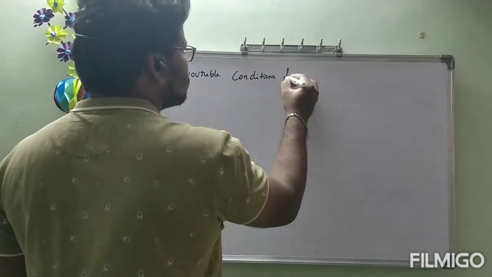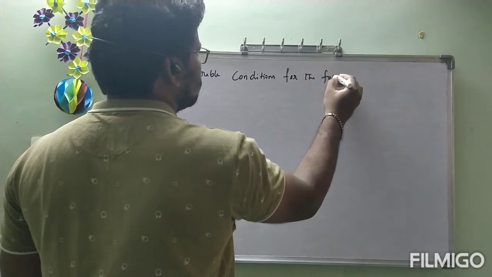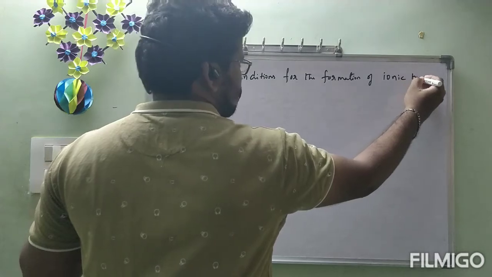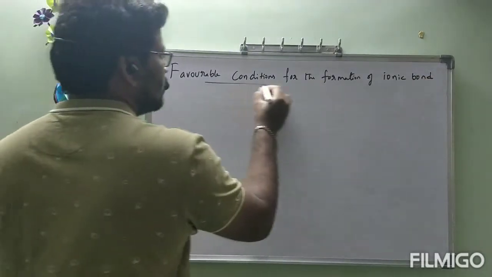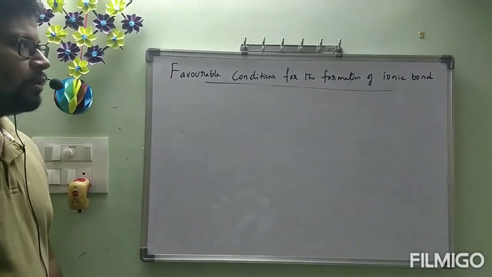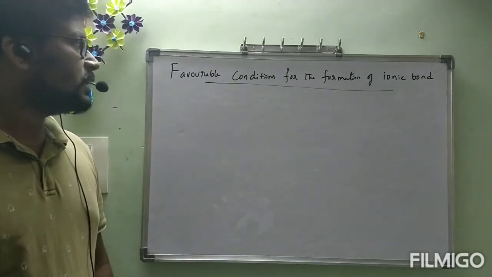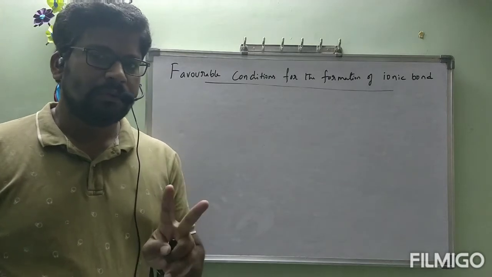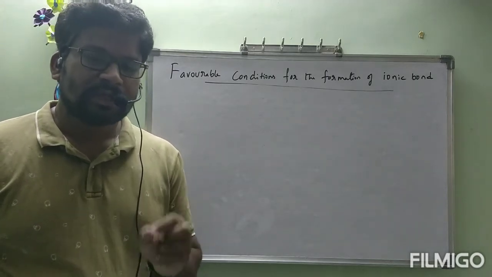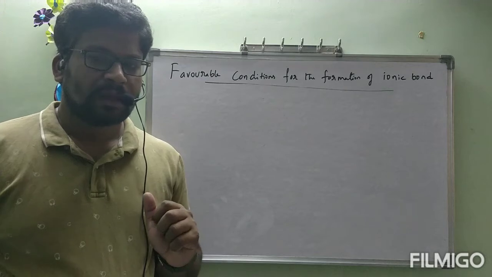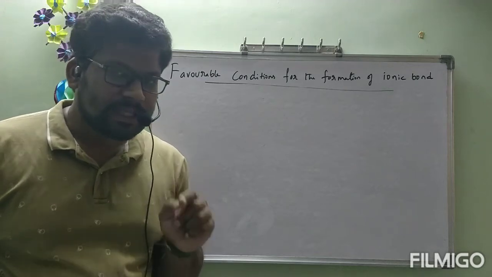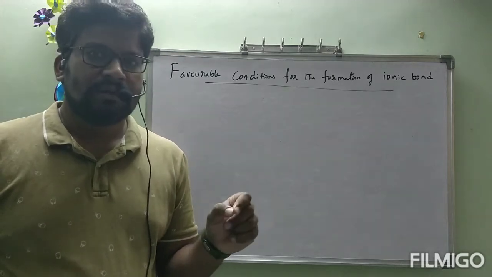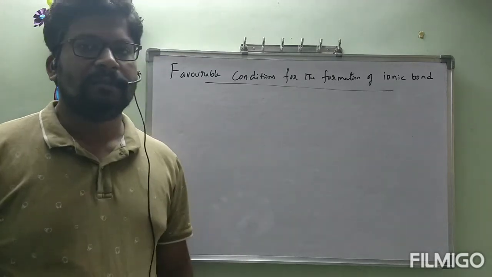Favorable conditions for the formation of ionic bond. What is our next side heading? Favorable conditions for the formation of ionic bond. To form the ionic bond, two important things are there. Those are formation of cation and formation of anion. How easily the cation will be formed and how easily the anion will be formed, that easily ionic bond will be formed.